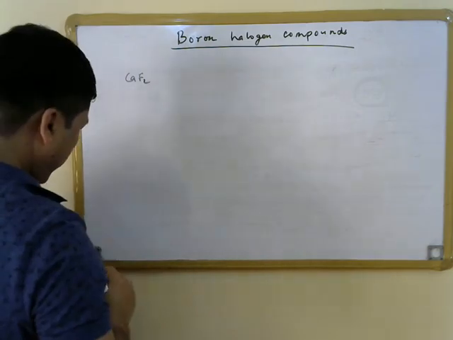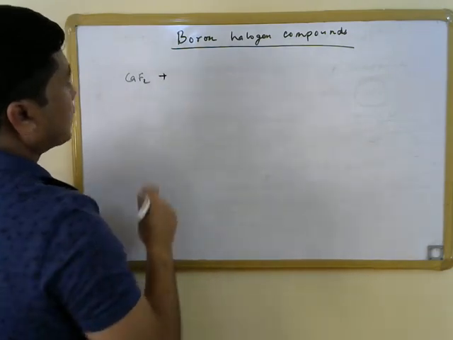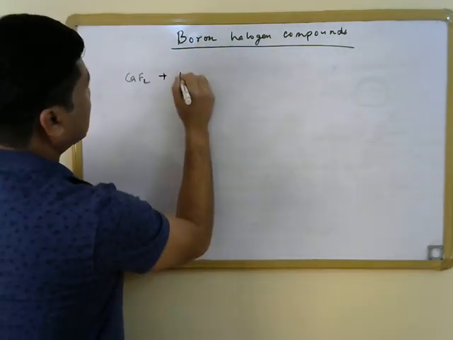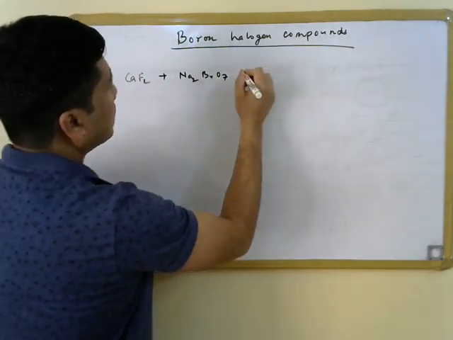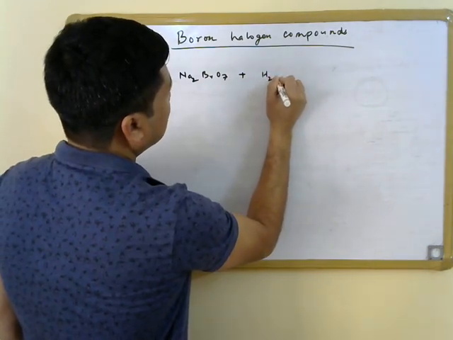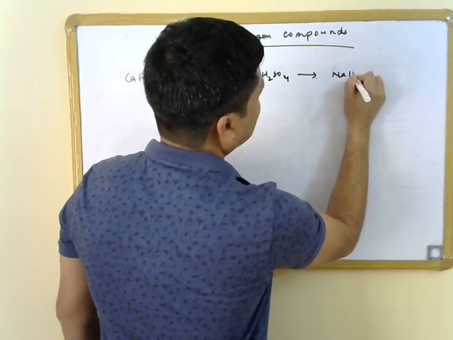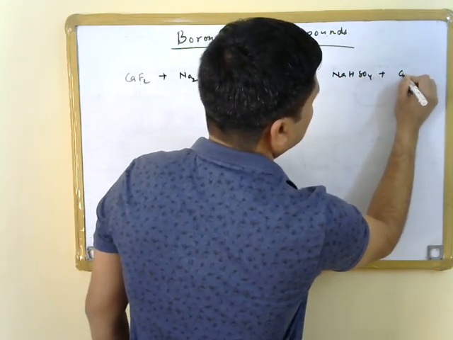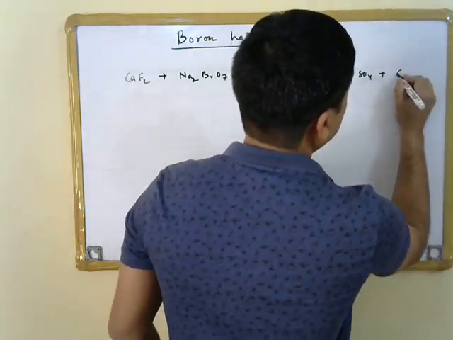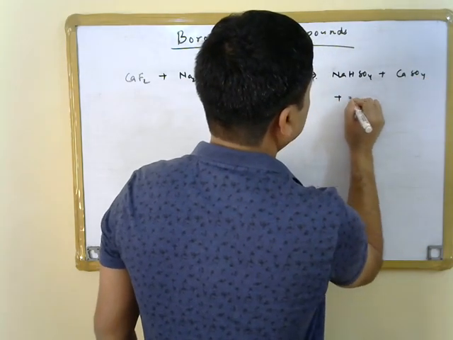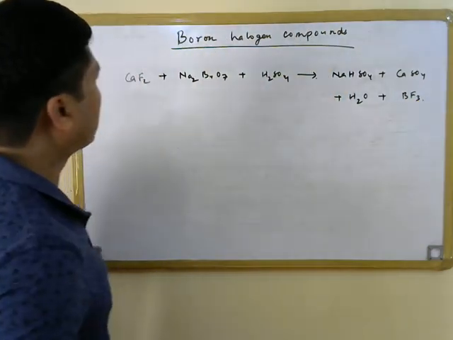fluorspar, that is calcium fluoride, and then reacts it with metal borates, that is Na2B4O7, or boron oxide as well, in acidic medium. So this gives you essentially NaHSO4 as well as calcium sulfate, H2O, and BF3 as well.